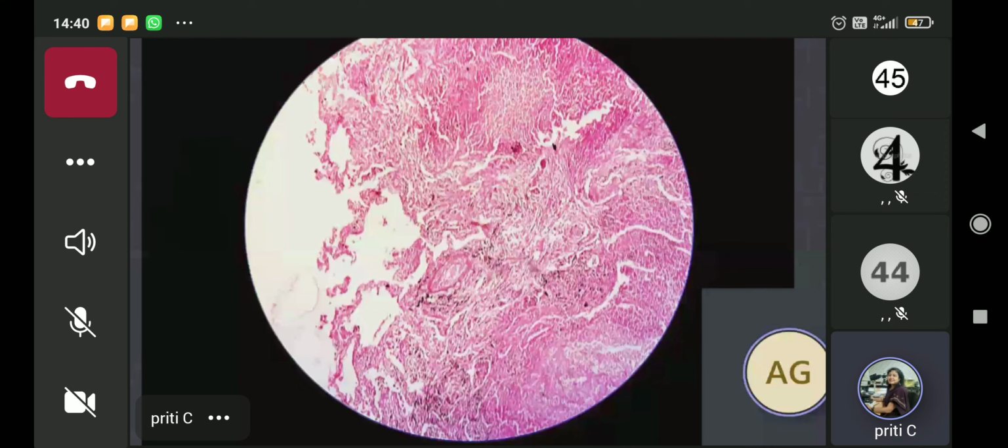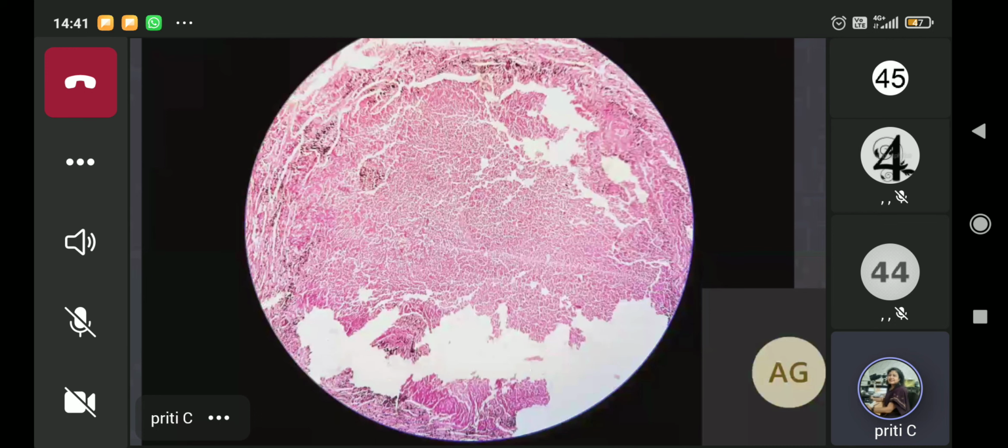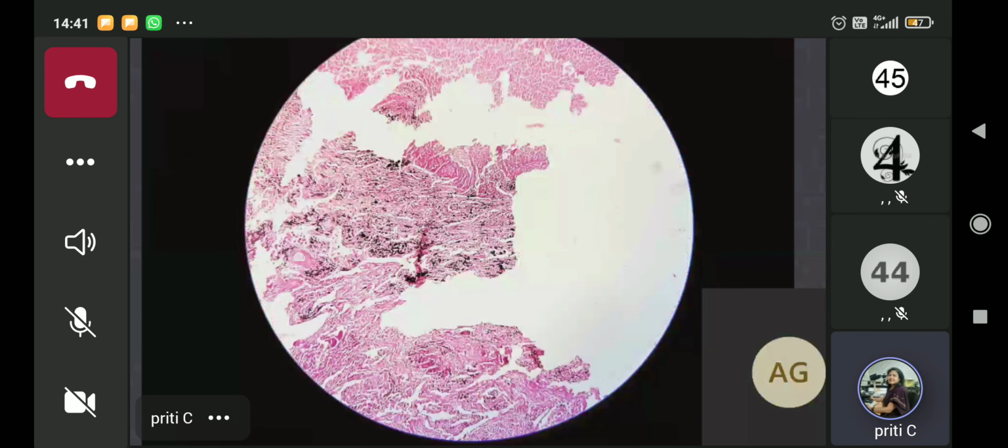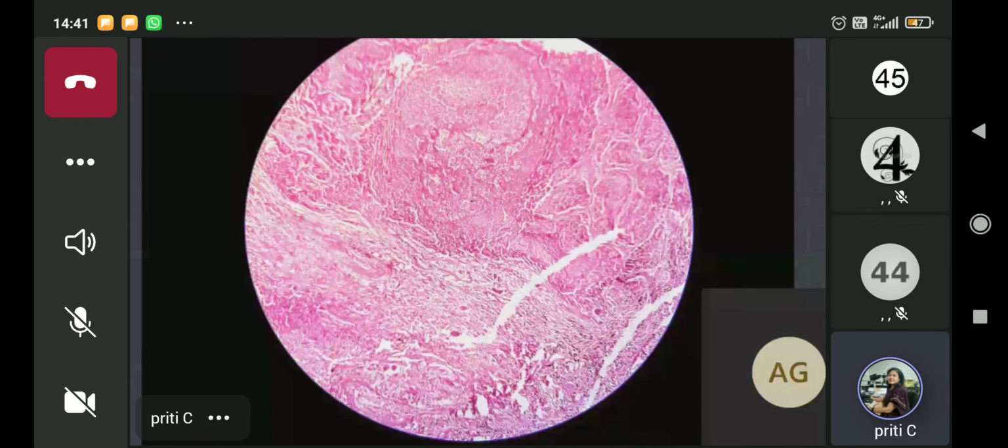I have just moved the slide around, and all this pink that you see where you cannot identify normal lung, that is all caseous necrosis. So at low power only you should be able to identify giant cells.